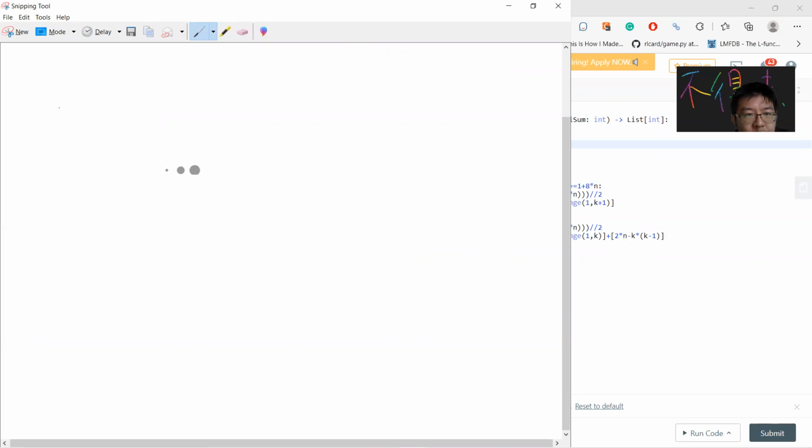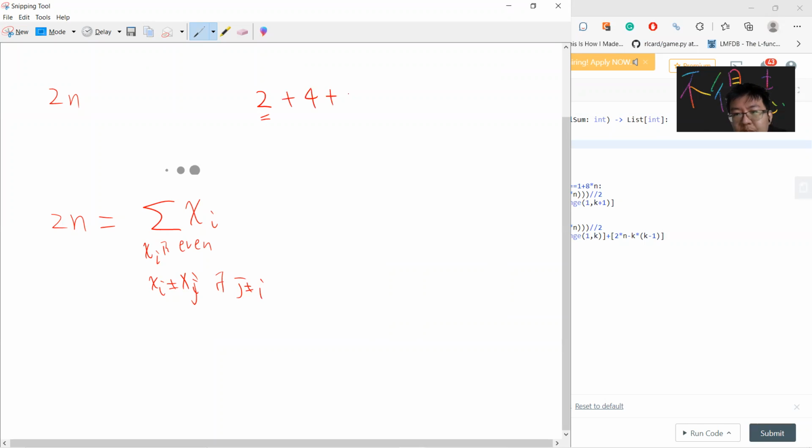So let's say you originally get the number 2n. The idea is that you want to write 2n as a sum of different x, where each x is even, and the x are all different. So x_i and x_j are different if j is not the same as i. So what is the minimum number that it can represent? The greedy idea is, if this is 2, the next must be at least 4, and then at least 6, and then keep going.